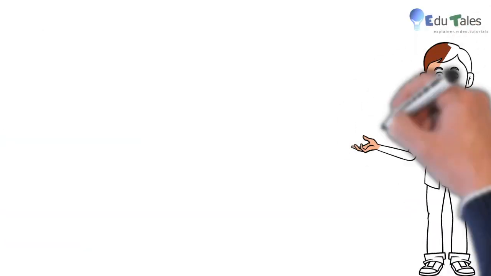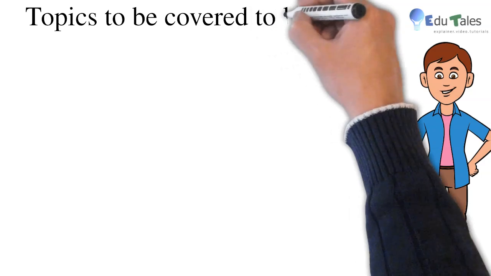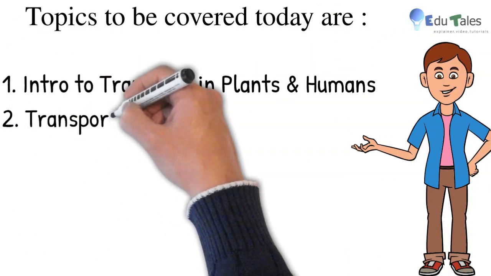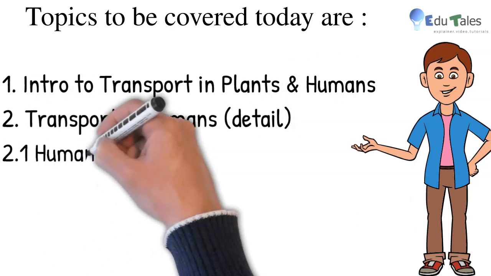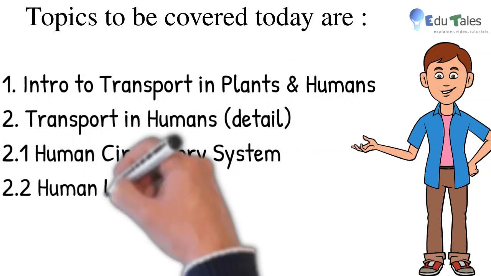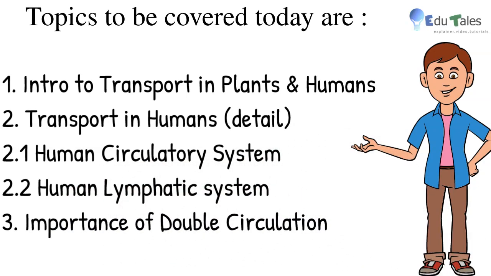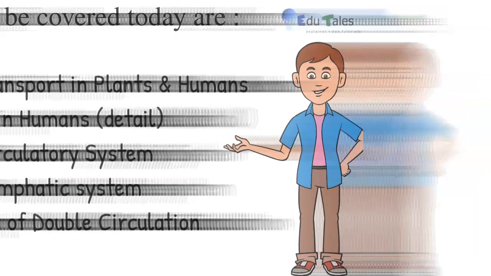Topics to be covered today are introduction to transport in plants and humans, transport in humans in detail, which includes human circulatory system, which we'll see in detail, and human lymphatic system, which we'll see in just an intro, and importance of double circulation.